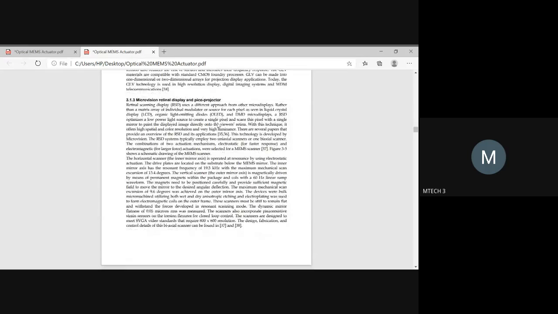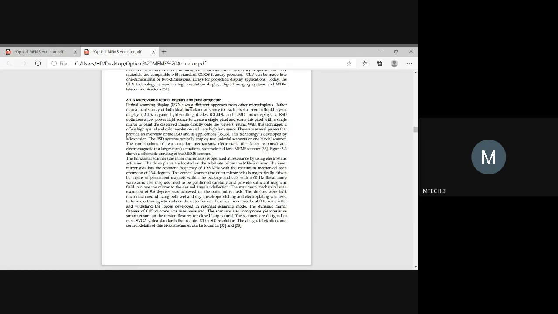And apart from that, you have one more application related to microvision retinal display. Sometimes it helps in correcting the retinal display. For some people, in medical application, if the display on the retina is not happening properly, they cannot identify the location of the person. Suppose a person is standing in front of you.